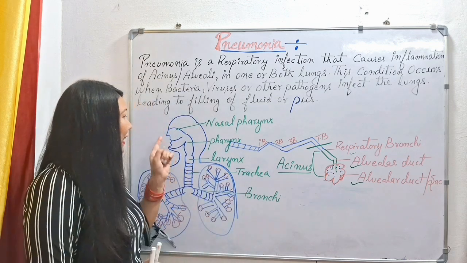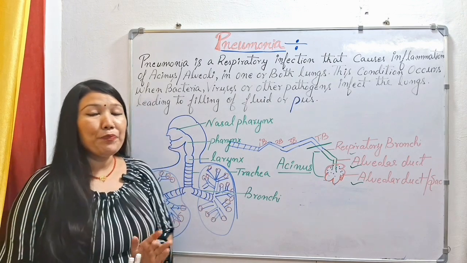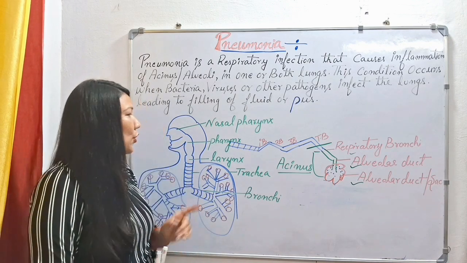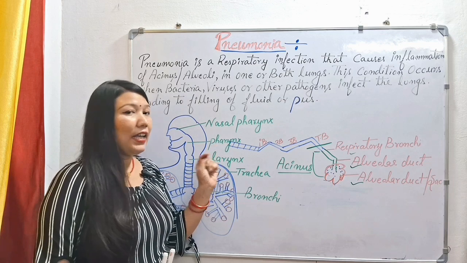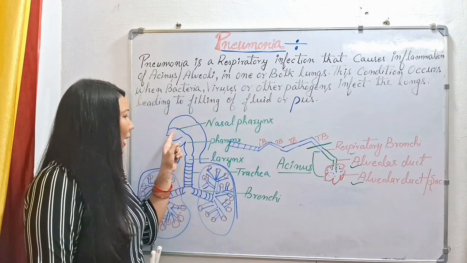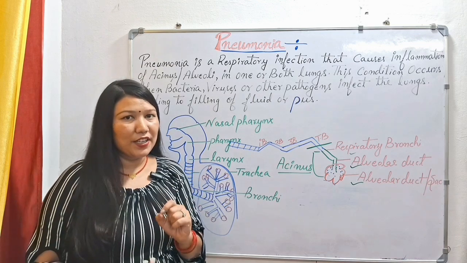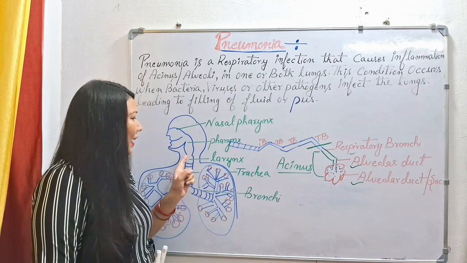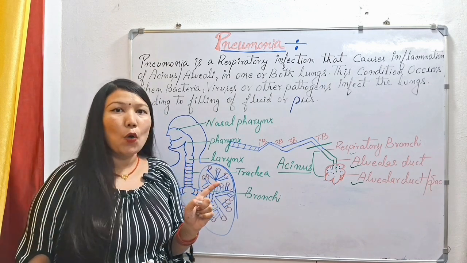Whenever we inhale air through the nose, it goes into the nasopharynx, then into the hypopharynx or pharynx region, then moves downward into the larynx region. So from the nose to the larynx is known as the upper respiratory system. After the larynx comes the trachea or windpipe.